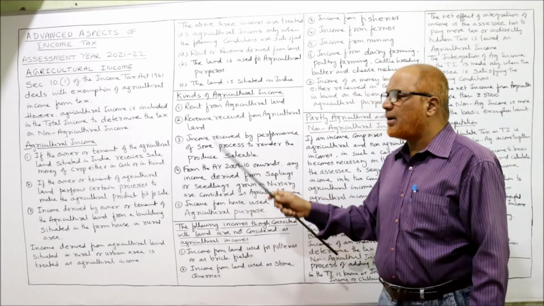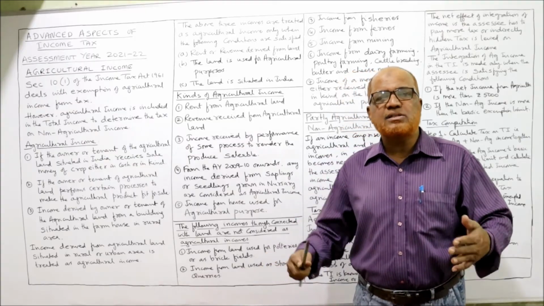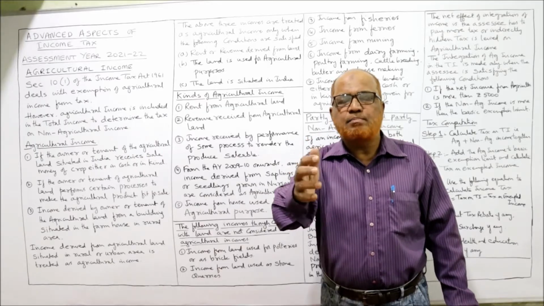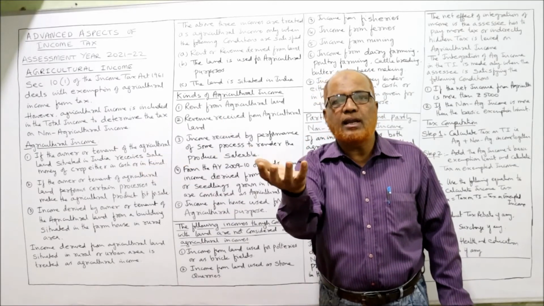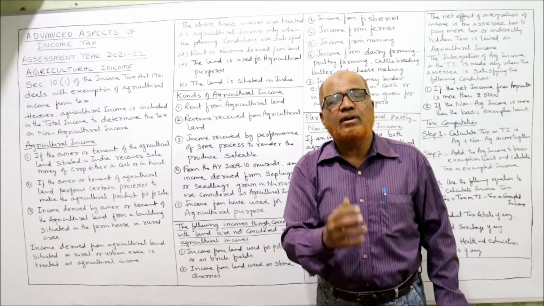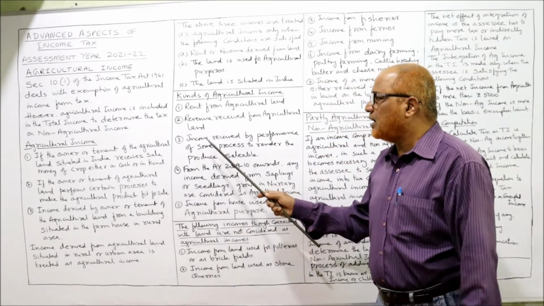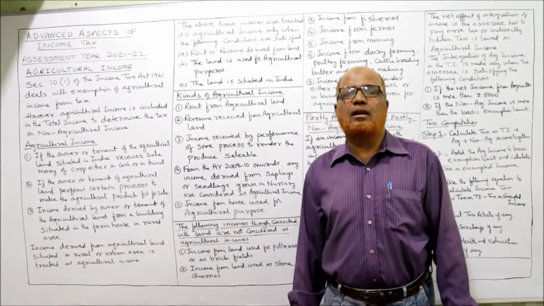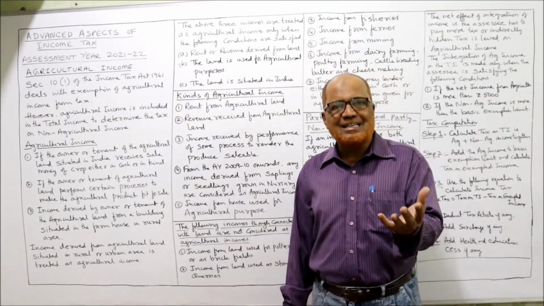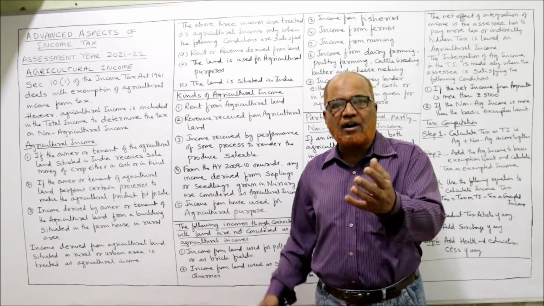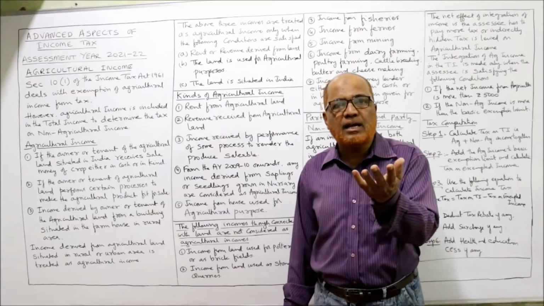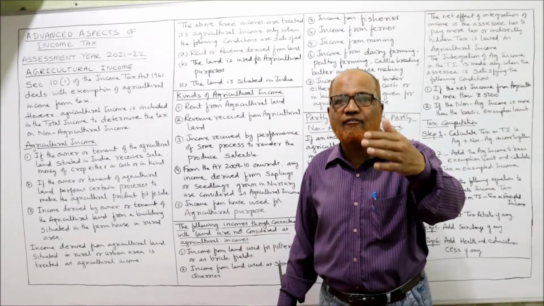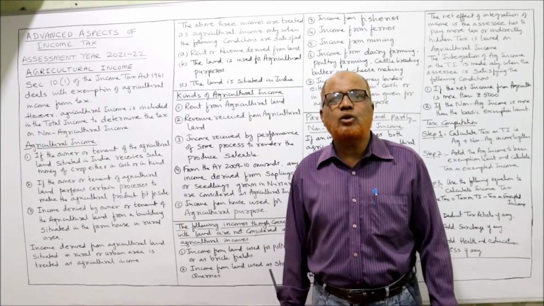Secondly, revenue received from agricultural land. Revenue received means after doing all agricultural activities, the crop has come. By selling the crop, the owner is getting some revenue. That revenue is agricultural income. Thirdly, income received by the performance of some process to render produce saleable. Just now I told you, in some cases, agricultural produce, after being produced, is not in a saleable condition. Some processing has to be done, then only it will have a value in the market. A best example is tobacco.